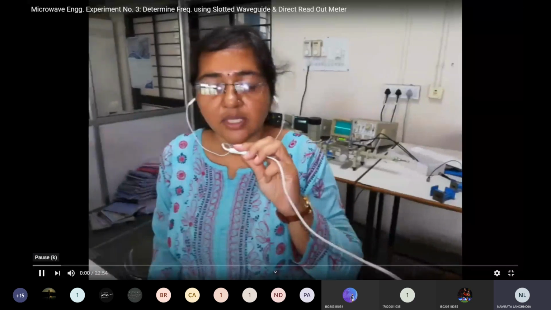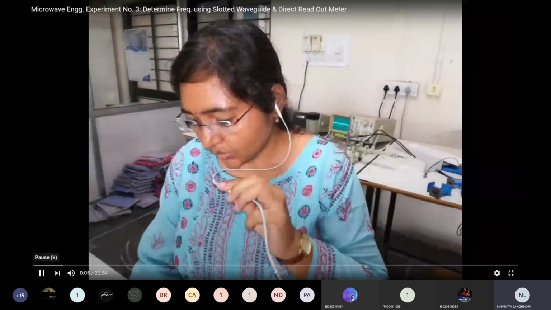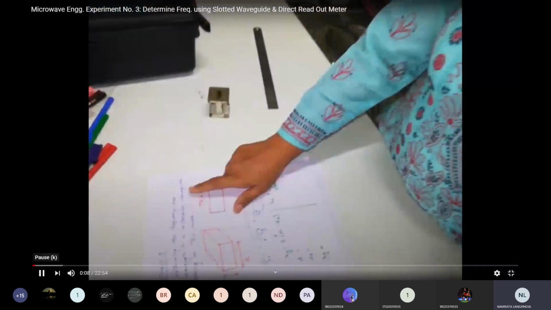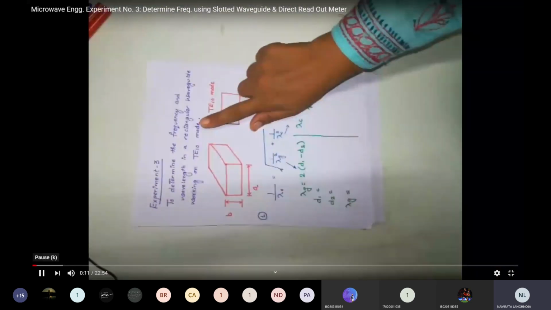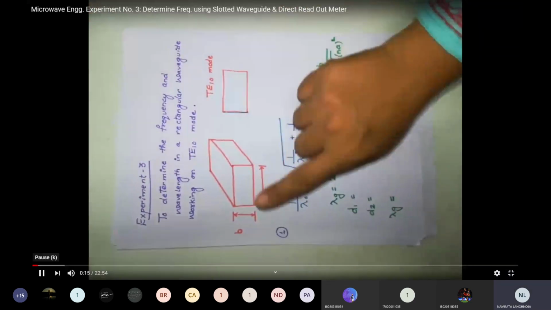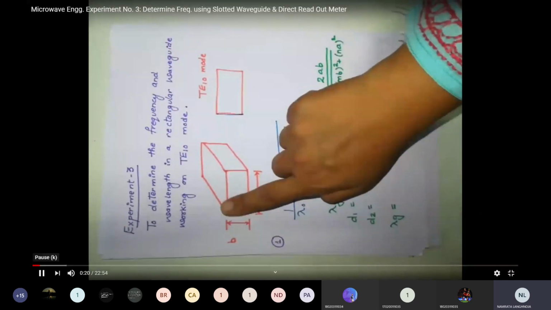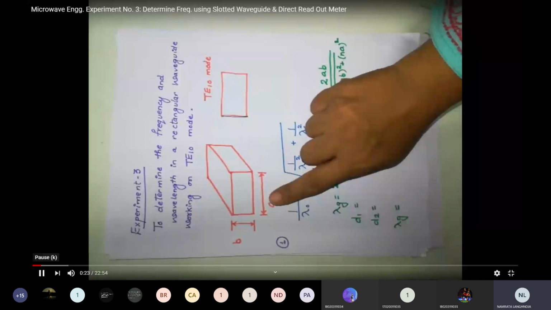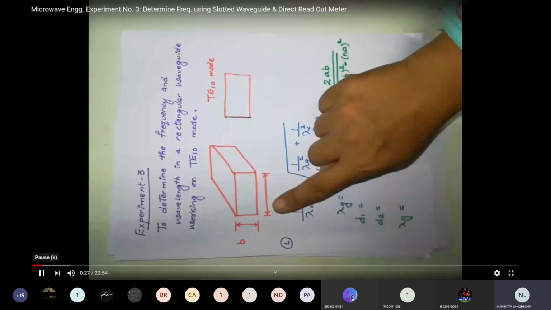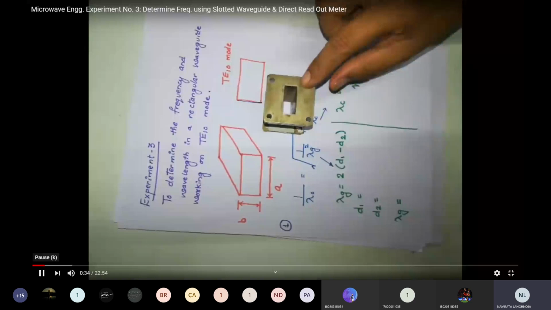Hello. Today we are going to perform experiment number 3, that is to determine the frequency and wavelength in rectangular waveguide working on TE10. So we know about the rectangular waveguide. This is its broader dimension and this is its narrower dimension. So first of all, let us calculate the broader dimension as well as the narrower dimension of the rectangular waveguide available in our laboratory.